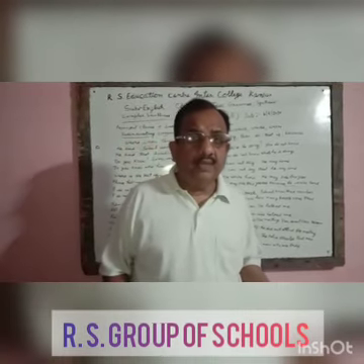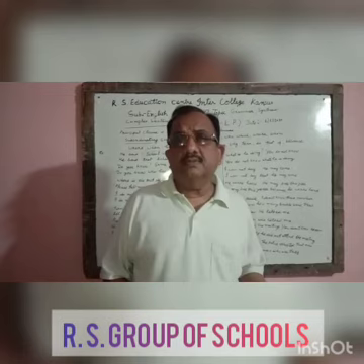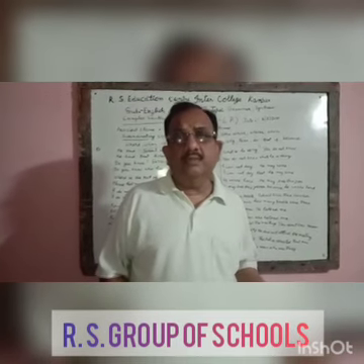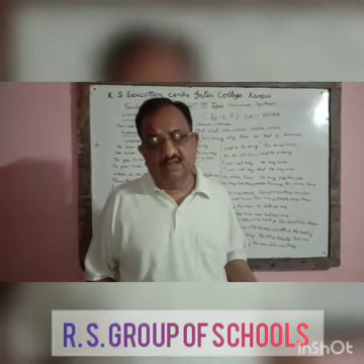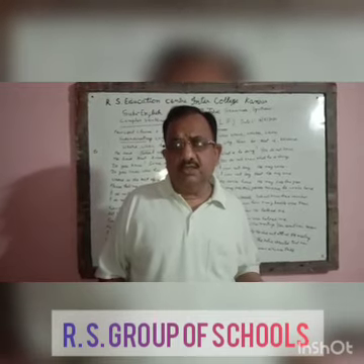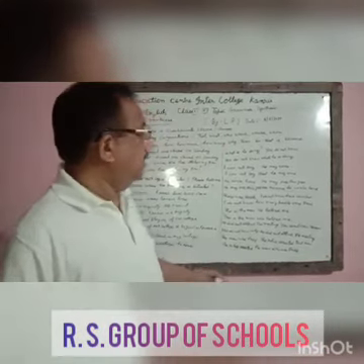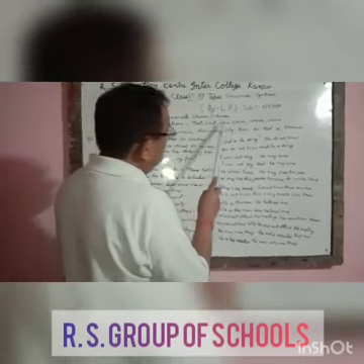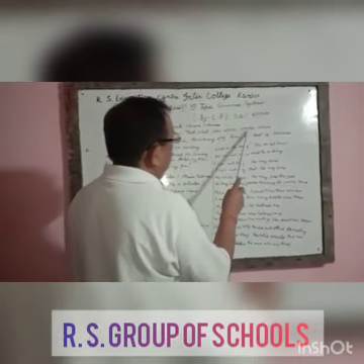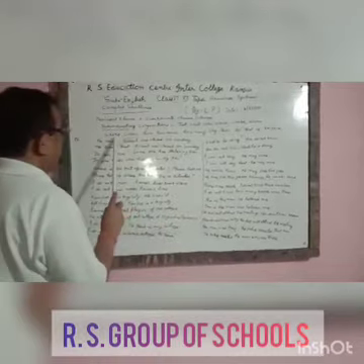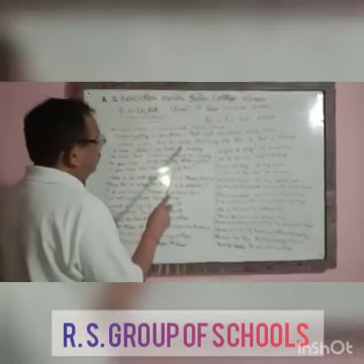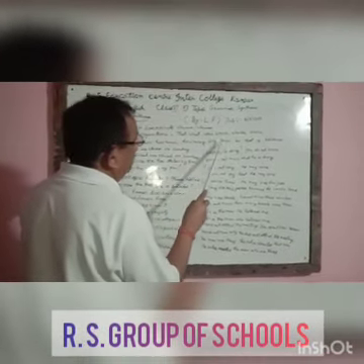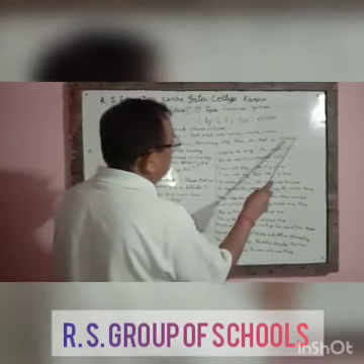And subordinate clauses start with the subordinating conjunctions. Subordinating conjunctions, a few of them I have mentioned here: that, what, who, which, whose, whom, where, when, how much, how many, why, then, so that, if, because.